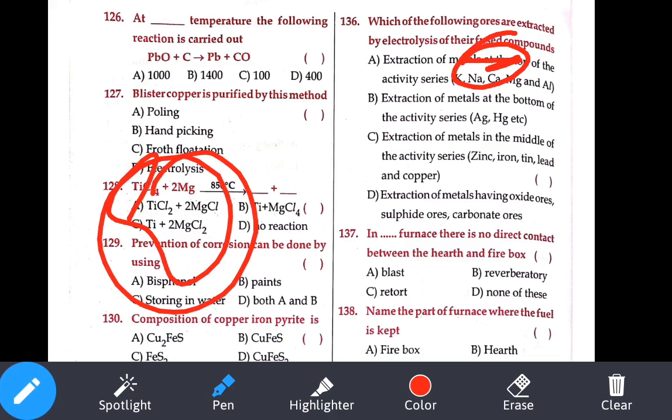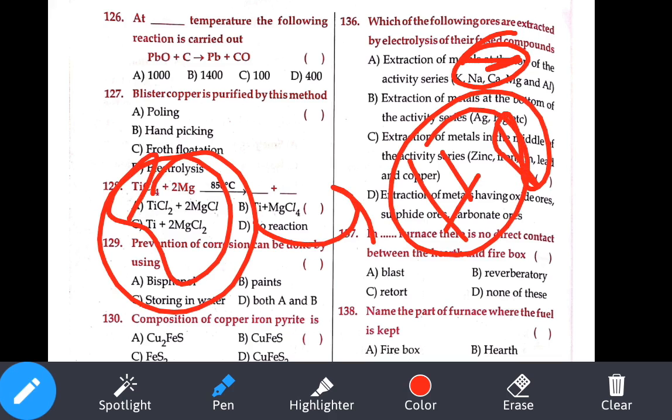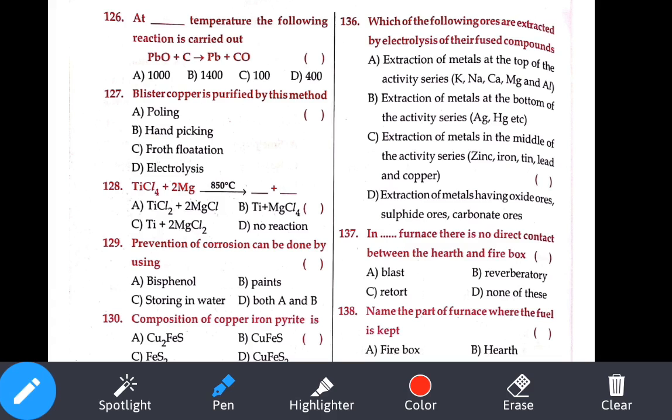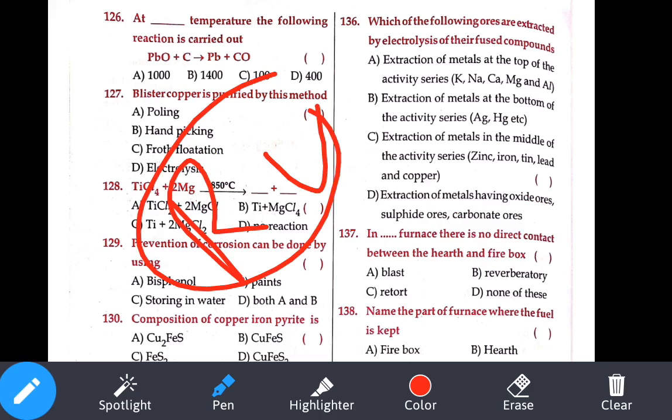Let's see the 137th question. In which furnace is there no direct physical contact? In a blast furnace there is direct physical contact. In the reverberatory furnace there is no direct physical contact, so the ore and the fuel box are separated. But if you take the retort furnace, even the flame and heat will not touch the ore. So here reverberatory furnace is the right answer. If they say in the option that even the heat is not touching the ore, you can choose retort furnace, but here it is the reverberatory furnace.